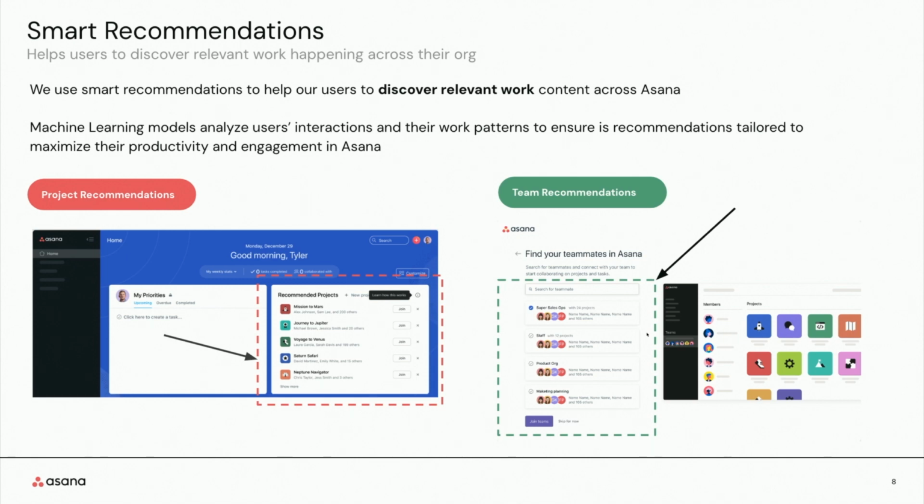And we have personalized project recommendations and personalized team recommendations to help users find work that might actually be interesting to them. These recommendations have in particular been very useful for our new users in the onboarding flow, for example, as it helps us direct them to the right team, which eventually leads to more collaboration and engagement on the Asana platform.